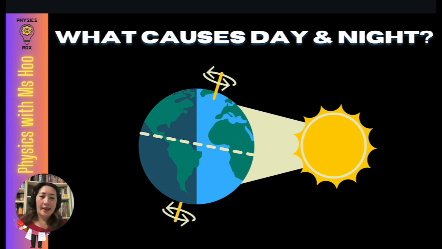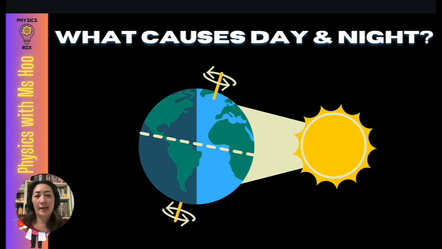What causes day and night? By now, as science students, you should of course know that the Earth is orbiting the Sun. The Earth is rotating around its axis. So let's say if we look at this diagram, here's the Sun, and the part of the Earth that faces the Sun is where we'll get daylight. The other part of the Earth, which is away from the Sun, doesn't get any sunlight, so that's nighttime. So you can see here in this graphic, this half which is receiving sunlight will be in the day, whereas this half which is not receiving sunlight is in the night.